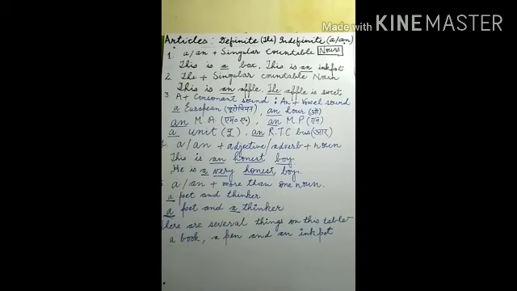In this way, we have studied the main property of using a or an. But these are not all the rules. Other rules are also there. We have to discuss the proper application of these articles. So we have to study other properties also, and we have to study them one by one.